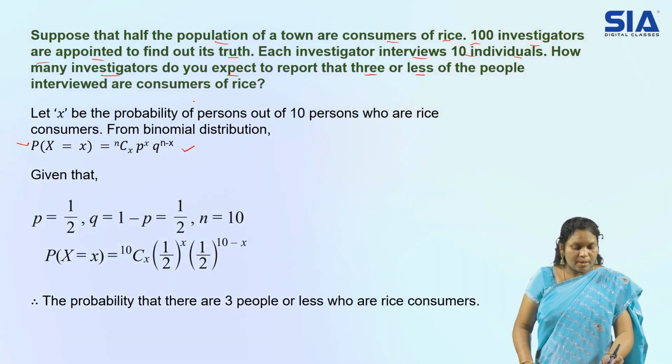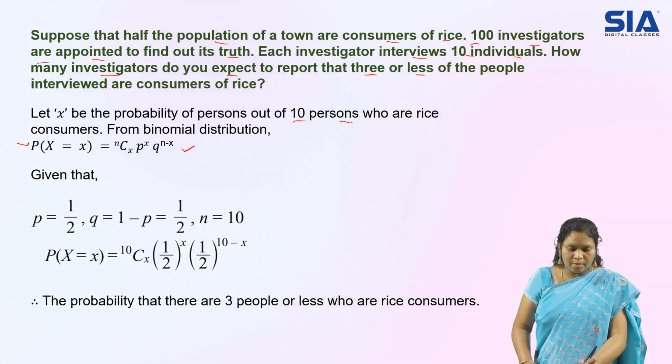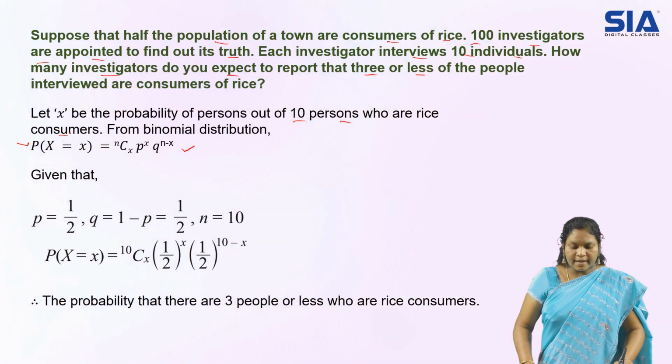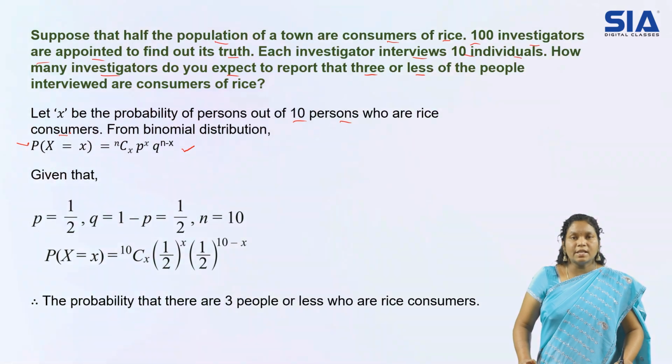So let x be the number of persons out of 10 persons who are rice consumers. So x I am considering as 10 because each investigator has to go for 10 individuals, right? So x becomes 10 for us.